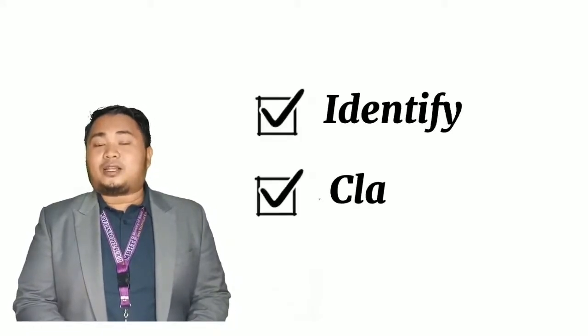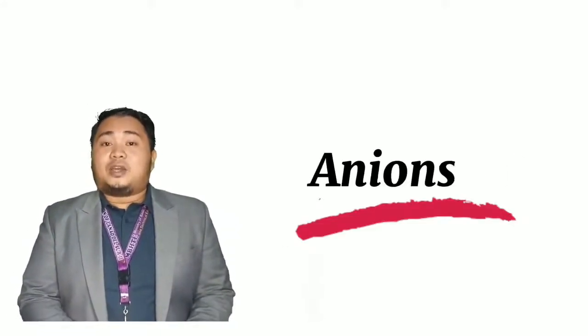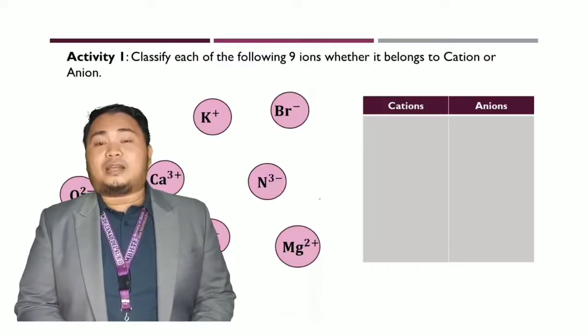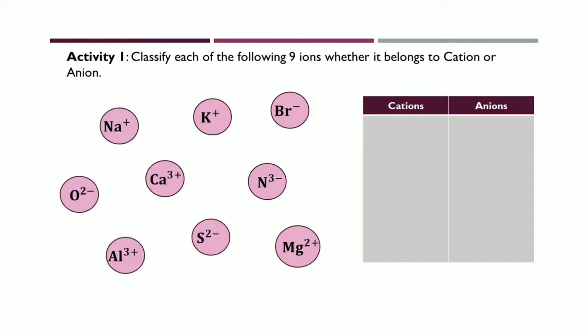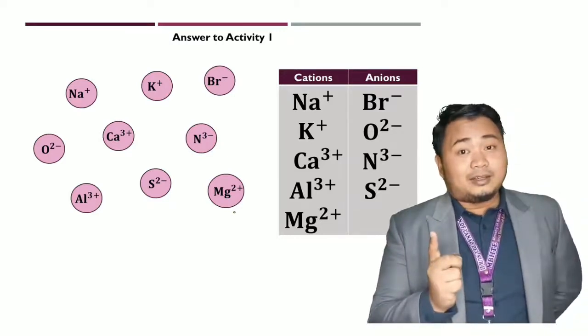Okay, so for this activity, you will be needing a pen and a piece of paper to classify the following ions. You're going to identify or classify them, which of them belongs to cations and which of them belongs to anions. You may pause this video to finalize your answer, and then right after finalizing your answer, you can play it to reveal the correct answer. Okay, so here is the final answer. Did you get them correctly? Awesome for those who got them right.